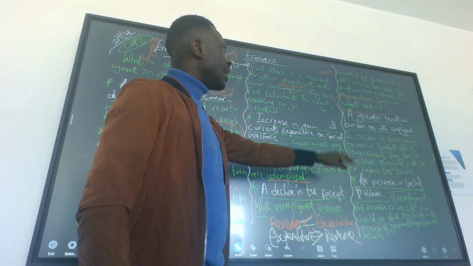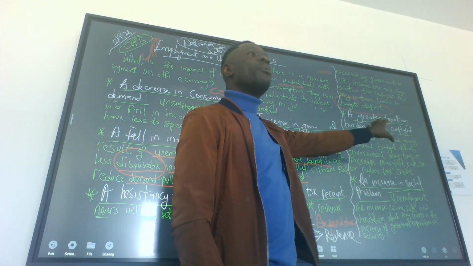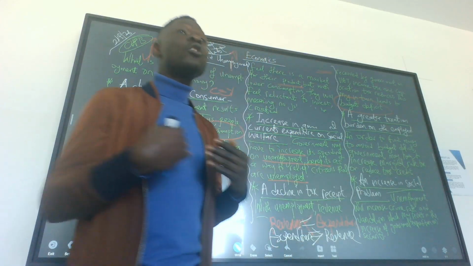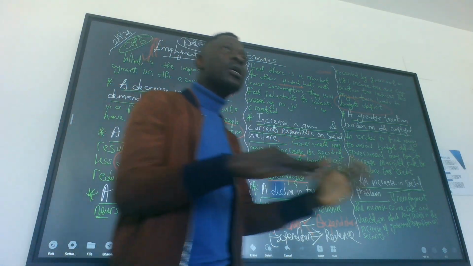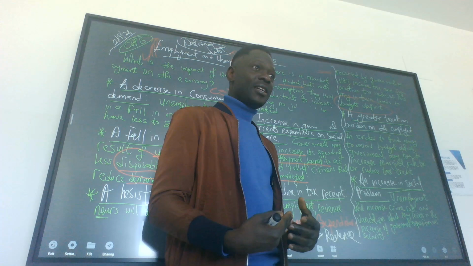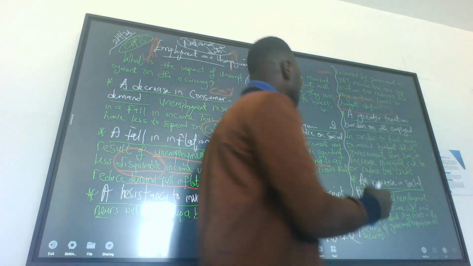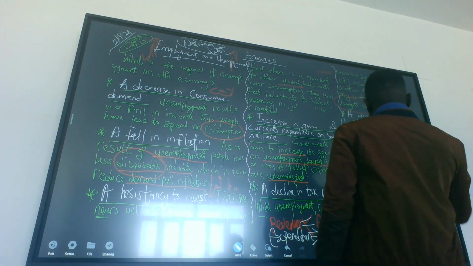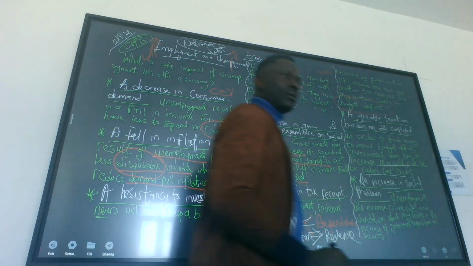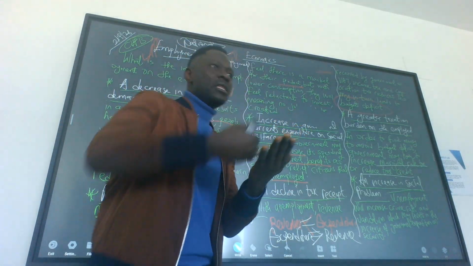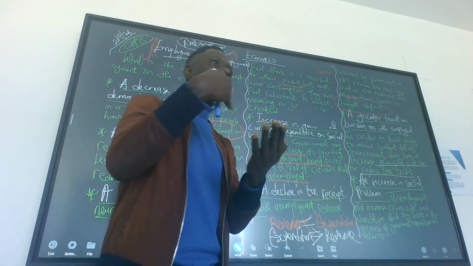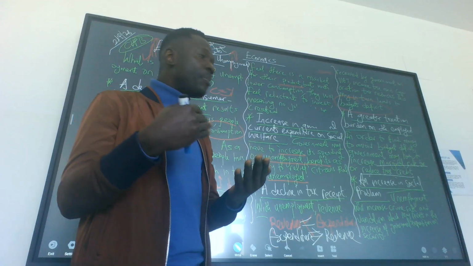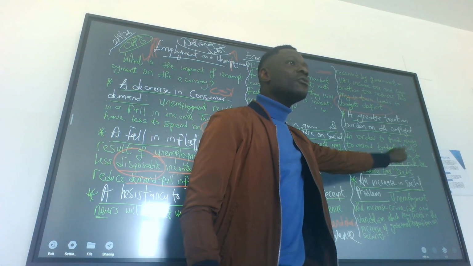The next one, a greater taxation burden on the employed. Now that a lot of people do not have jobs, government will start looking for a way to make money. So what will government do? Government will increase the marginal rate of tax or reduce tax credit. Government will want to cut its spending so that it will not go into deficit.